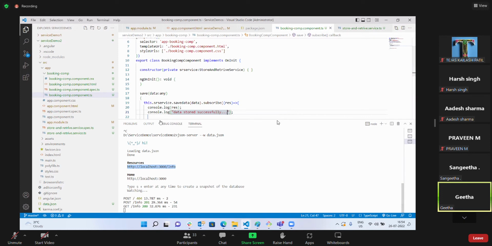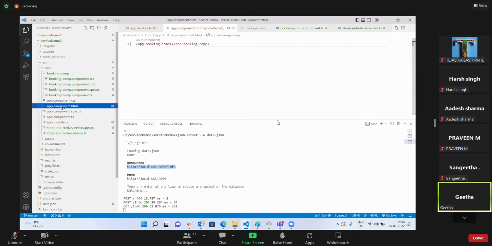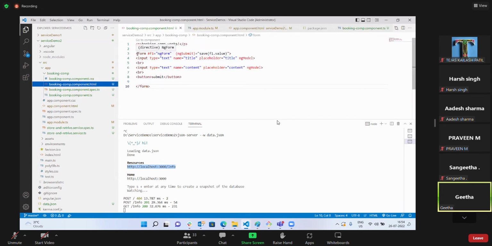Okay, so I'm repeating my flow. From app.component.html I'm jumping to booking.component.html. Booking.component.html is displaying this form. When I enter all the information in the form, it is referred to with the help of a form control variable F1, and F1 is an ngForm, so this entire form is referred to with the help of F1.